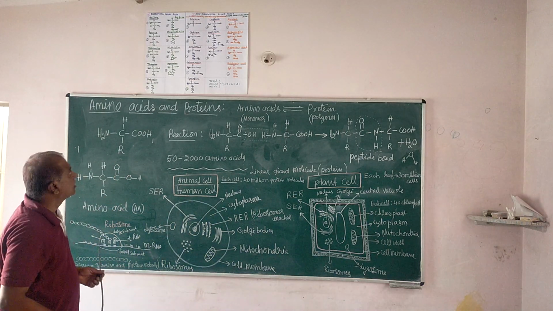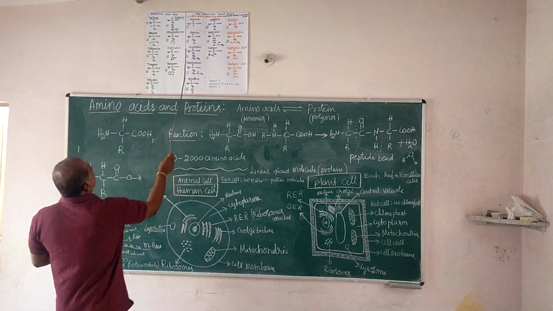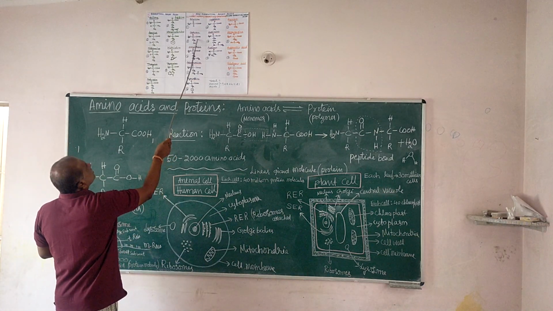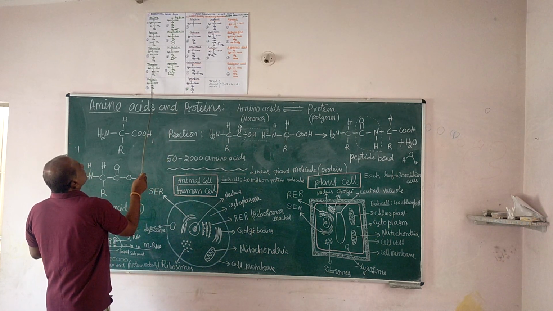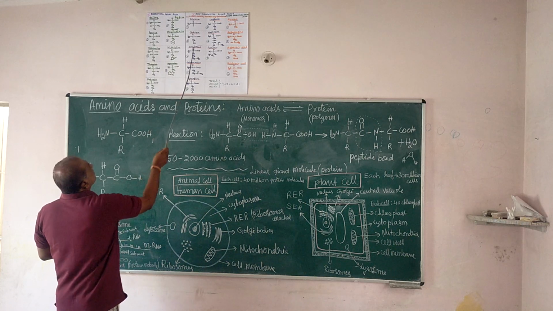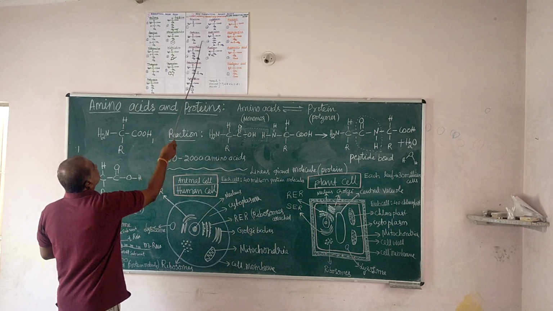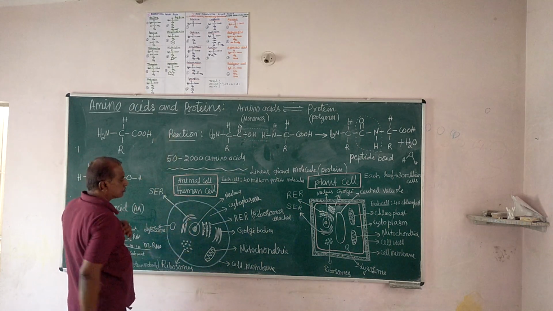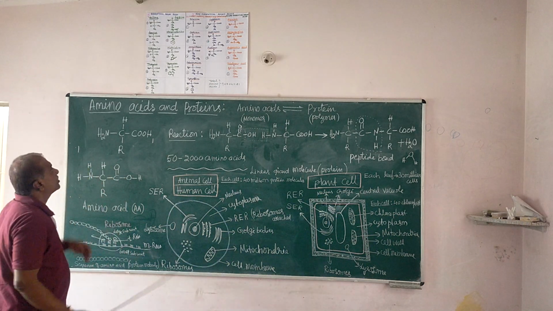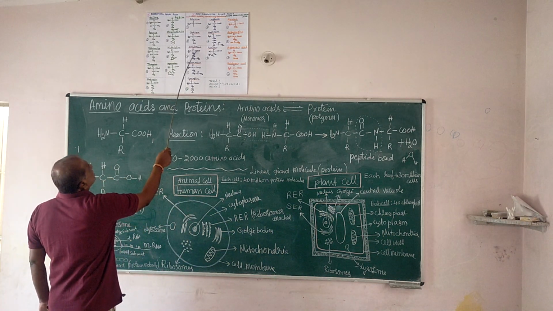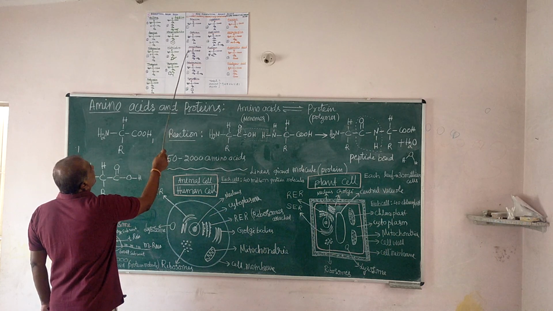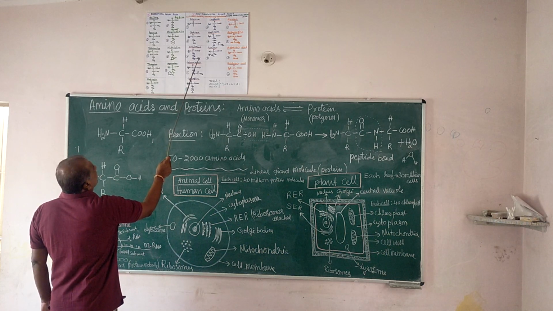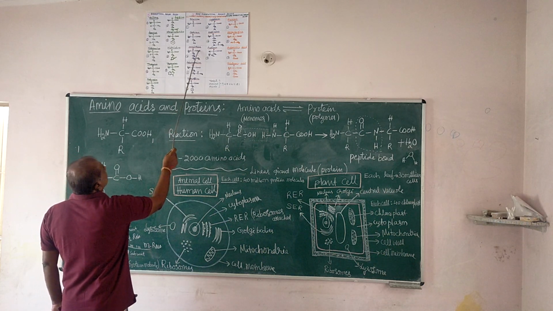Amino acid difference. The next amino acid is serine. Serine means the R group is CH2OH. Look at the difference: threonine has CHOH, CH, but here it is CH2OH. There is no CH. Next amino acid, ornithine: CH2, CH2, CH2, NH2. Here is an amino group. Already an amino group is there, and one more amino group. Overall, the net is basic.